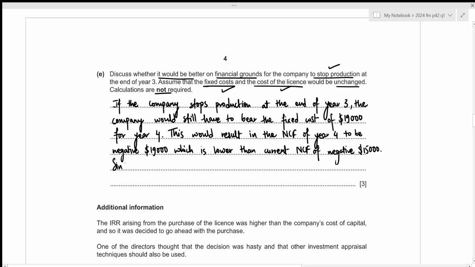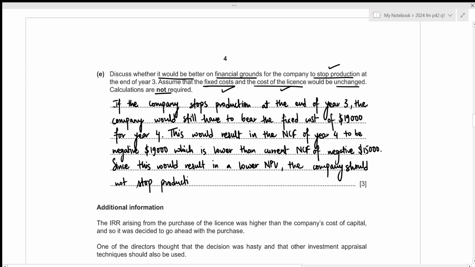Since this would result in a lower net present value, the company should not stop production at the end of year 3.